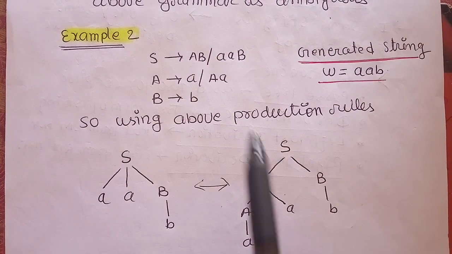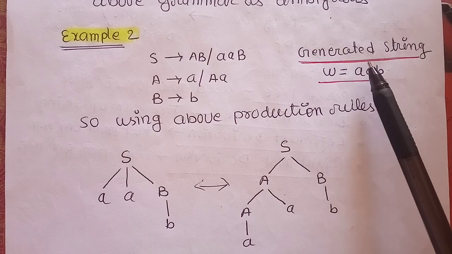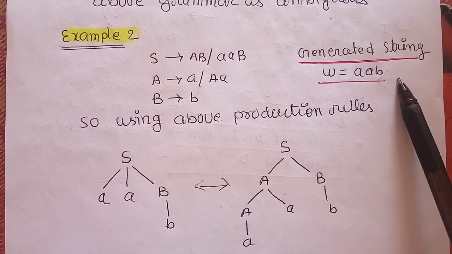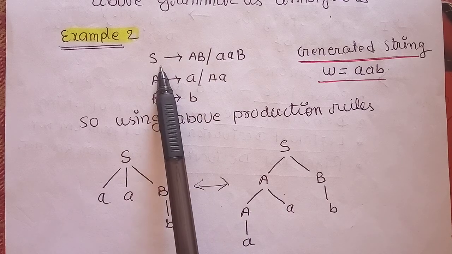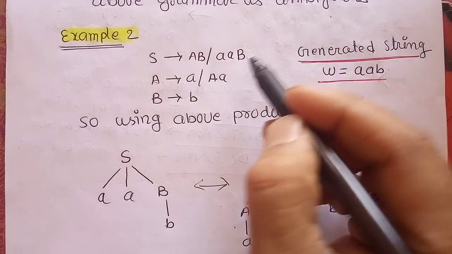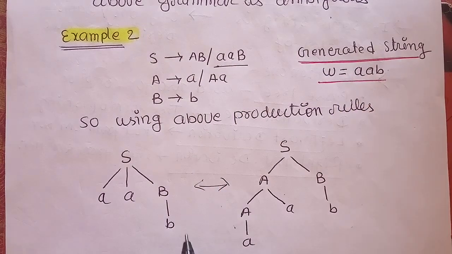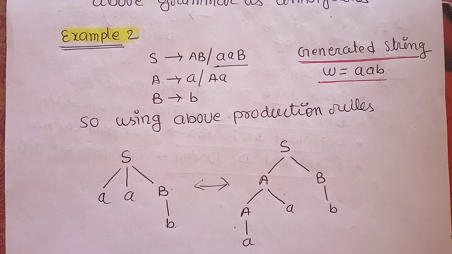In the second example, again we have some production rules, and the target string is w = AB. If we choose the start symbol with this production rule, and use a non-terminal and terminal, finally we get the string AB.